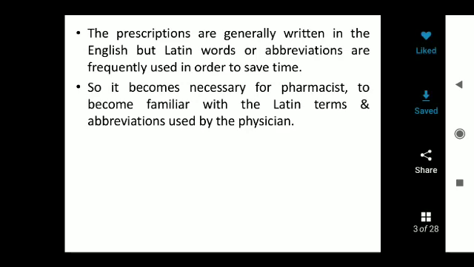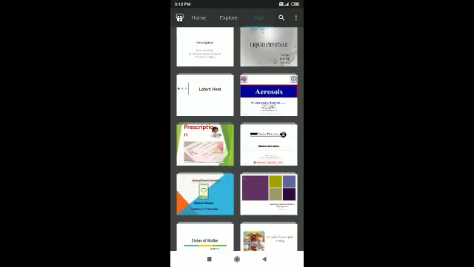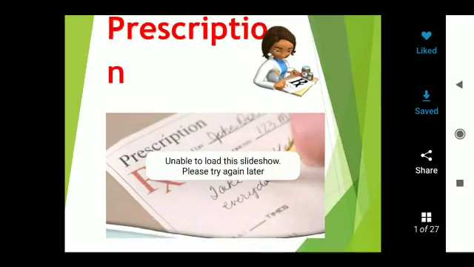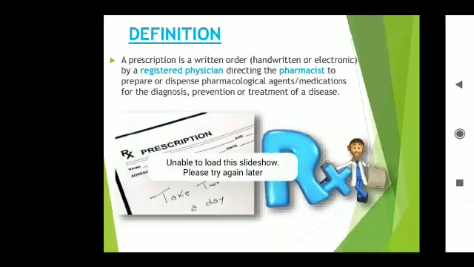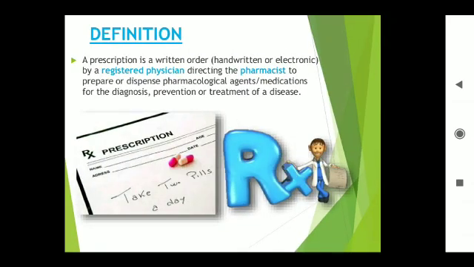When coming to types of prescriptions, as you know the definition of prescription, it is a written order, which can be handwritten or electronic, by the registered physician directing the pharmacist to prepare and dispense the specific pharmacological agent or medication for diagnosis, prevention and treatment of a disease.